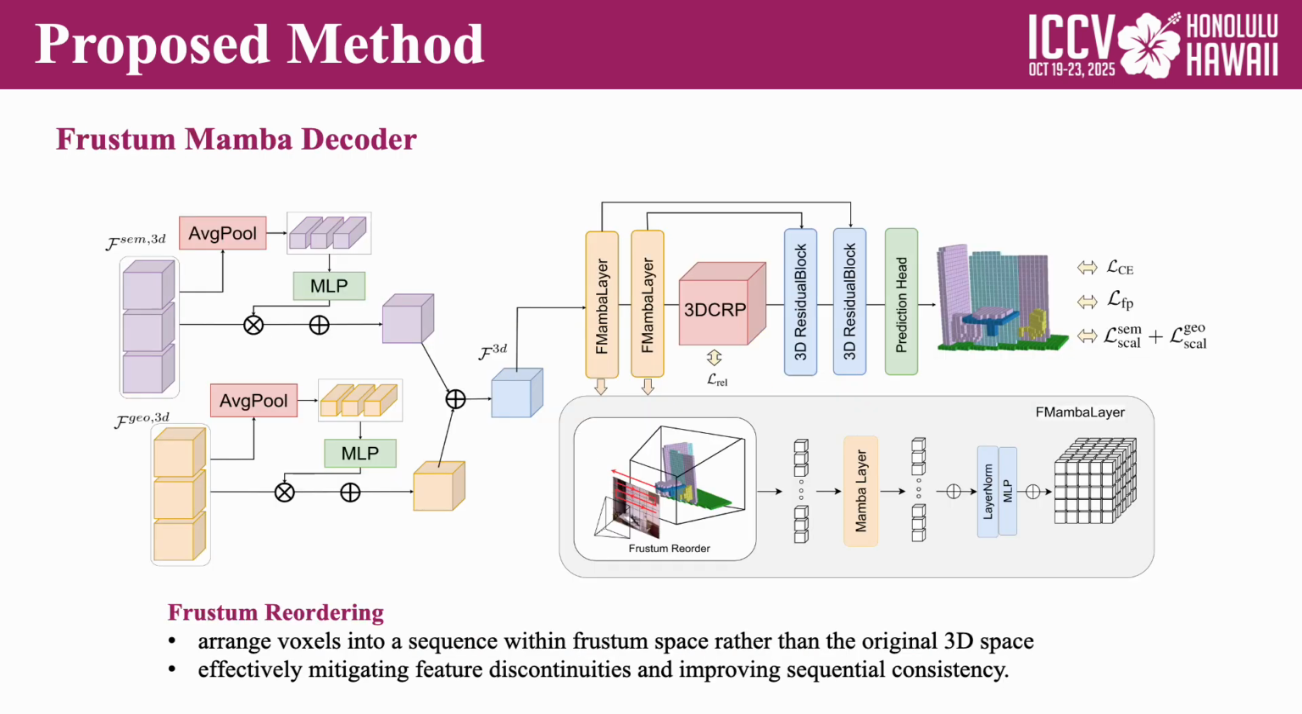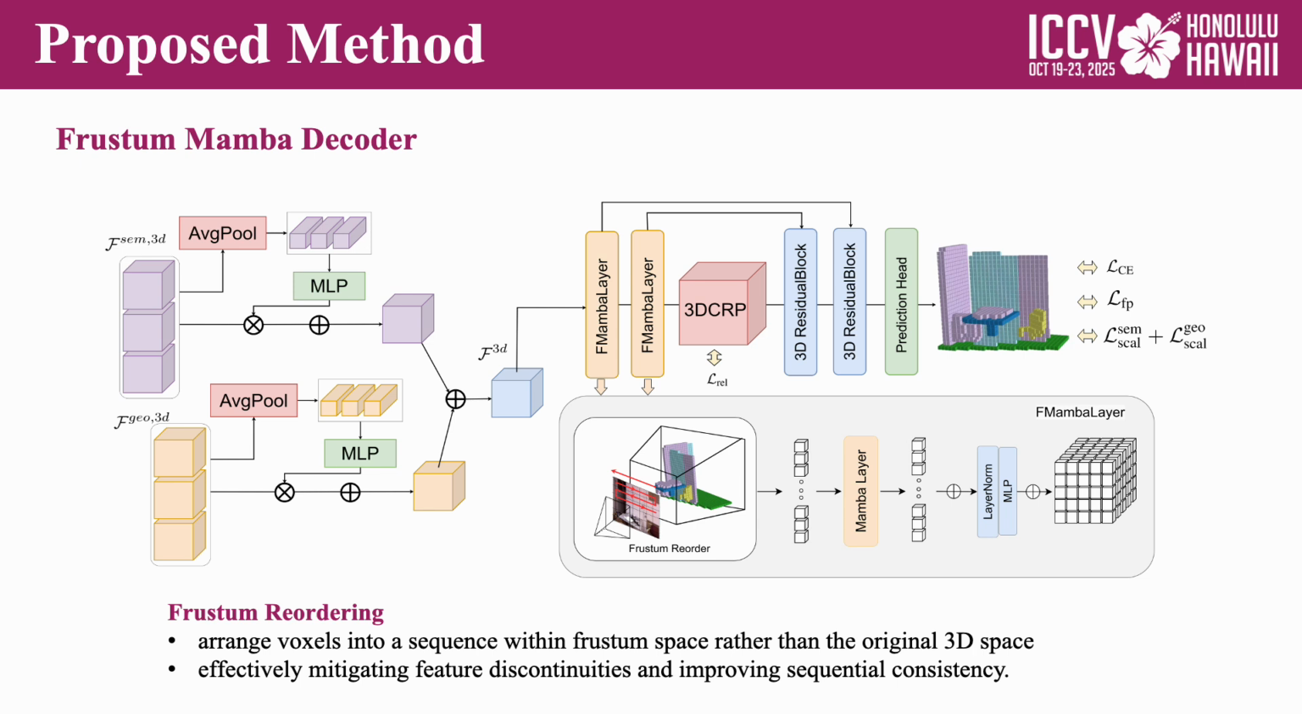In the decoder stage, we fuse the extracted features into a 3D voxel space and then apply what we call the FLoSP Mamba decoder. The key idea is that directly modeling voxels in the original 3D space often leads to disconnectivity and inconsistent ordering, which makes the sequential modeling very difficult.